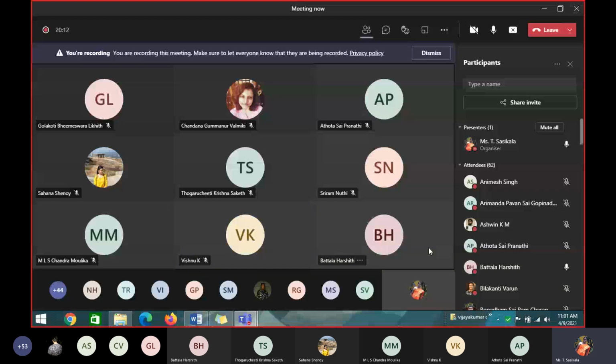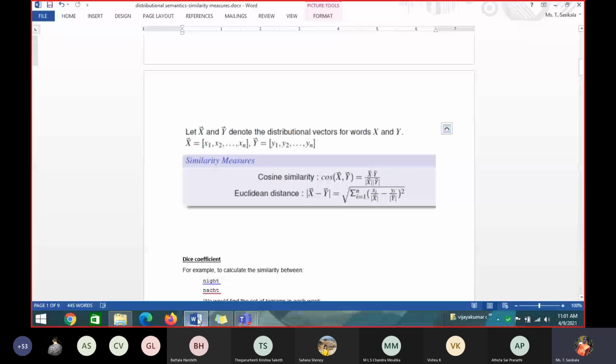An N-gram is n consecutive items generally. So if it is a bigram, 2 consecutive words together form a bigram. If it is a word, 2 consecutive characters form a bigram. Without that, we cannot calculate the dice coefficient. So what you are getting is 0.25. So it is 25% similar based on the bigram probability.